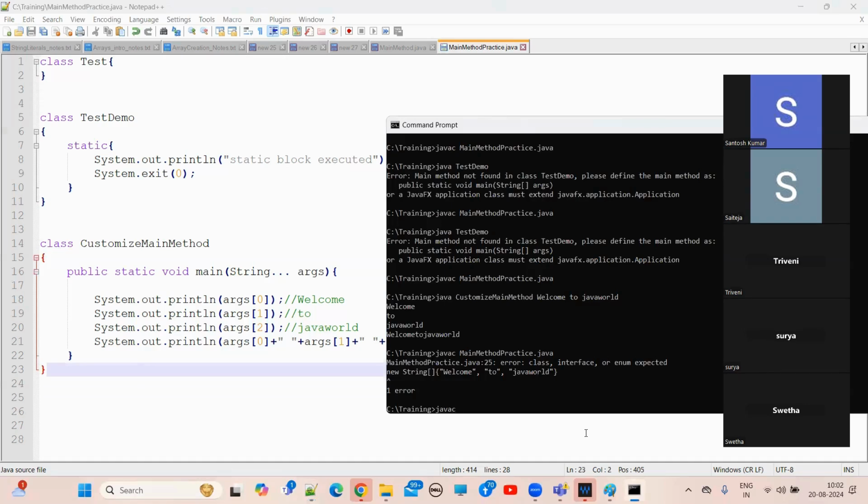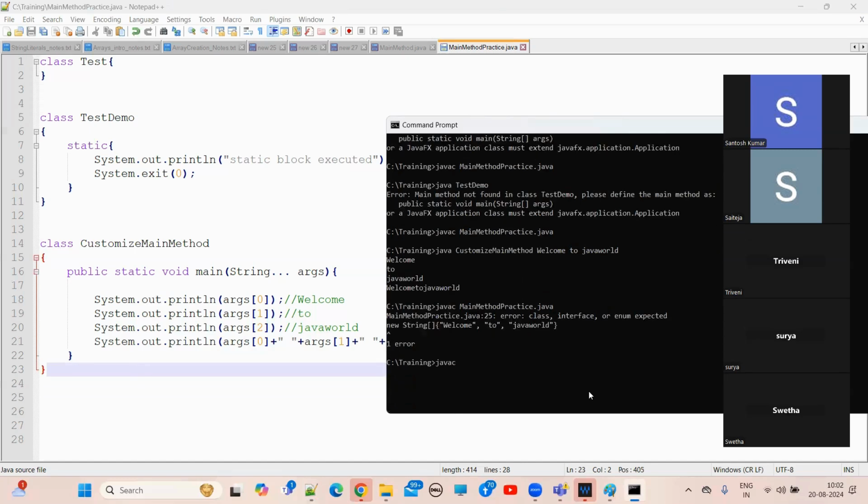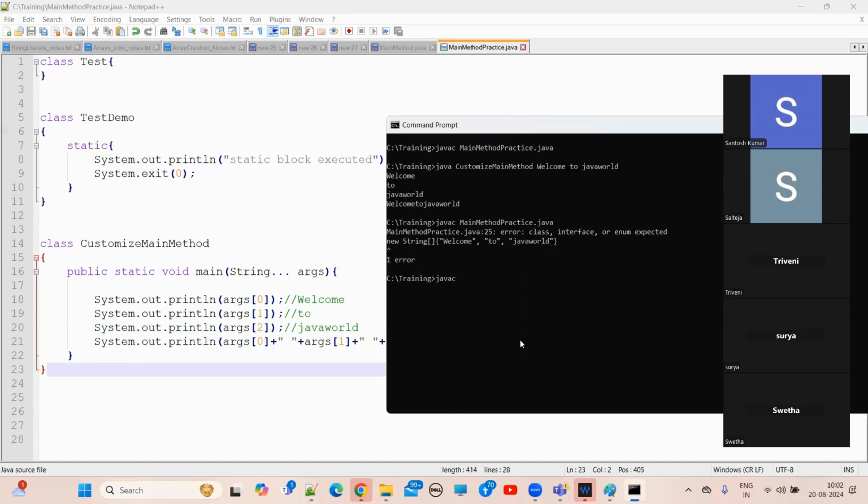Now compile: javac. Tell me, what is the file name? Main method practice dot java, Main method practice, not practive.